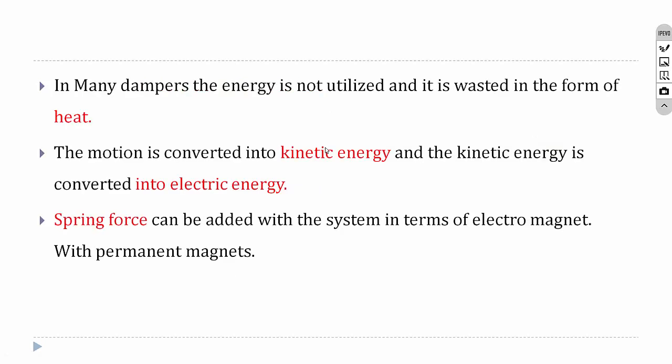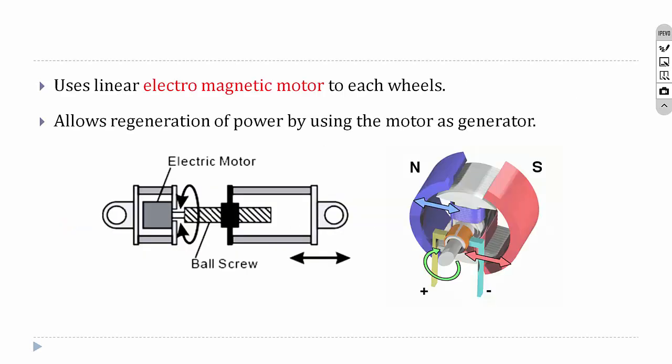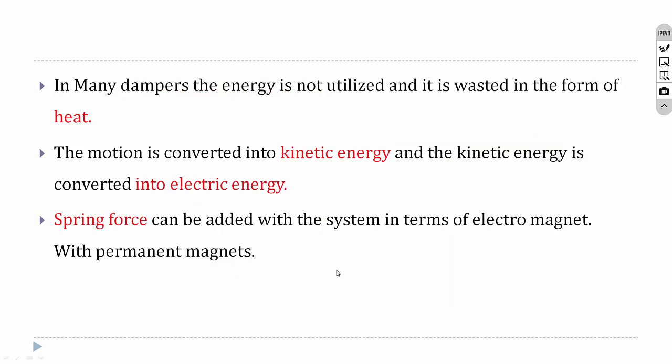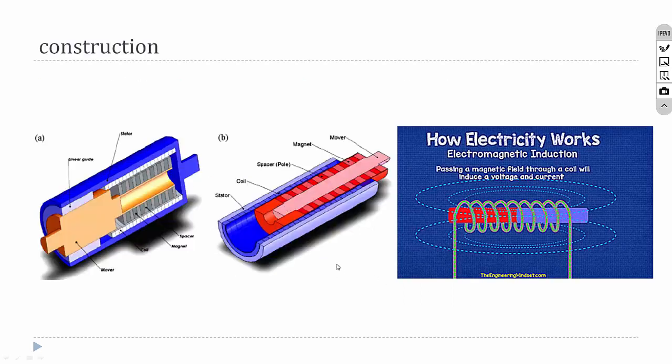In most dampers, the energy is not utilized, because while the motion occurs, the kinetic energy is converted into electric energy in the electromagnetic generator. We can use a spring to provide some cushioning effect.